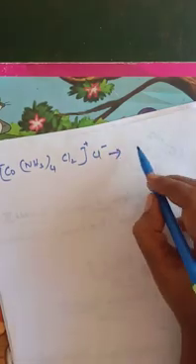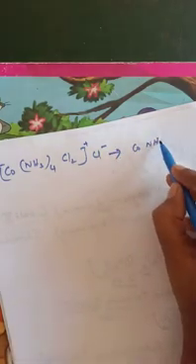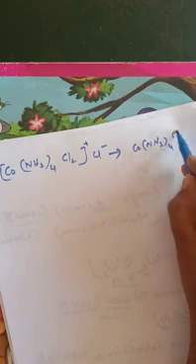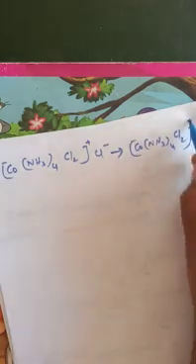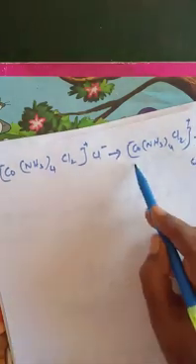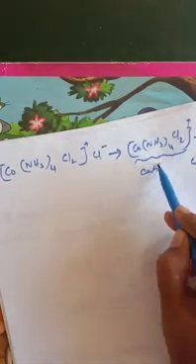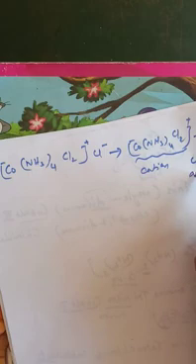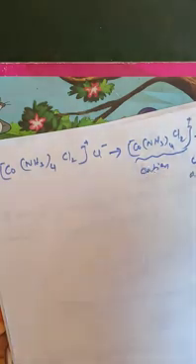So the complex [Co(NH3)4Cl2]+ and the Cl minus. The whole complex should be a cation, isn't it? And this will be the anion. So the complex should be a cationic complex.